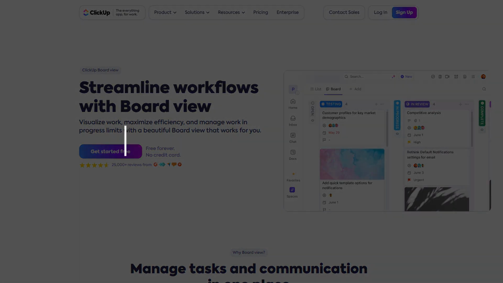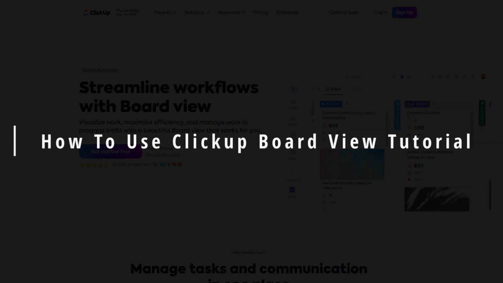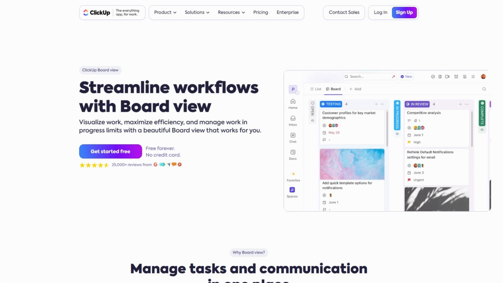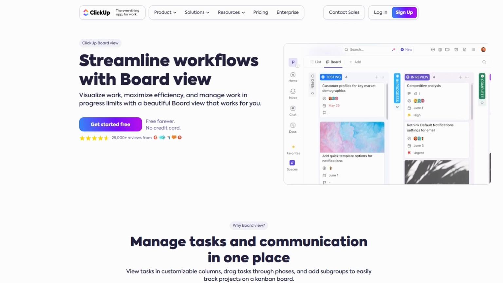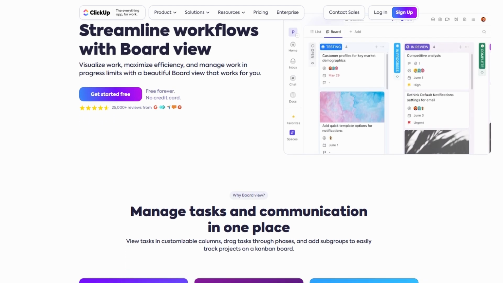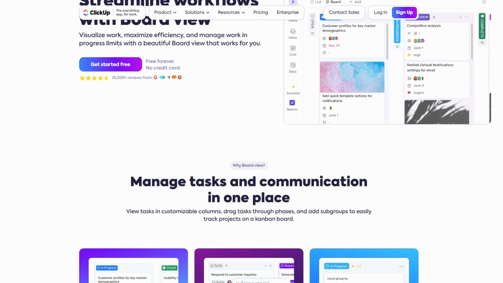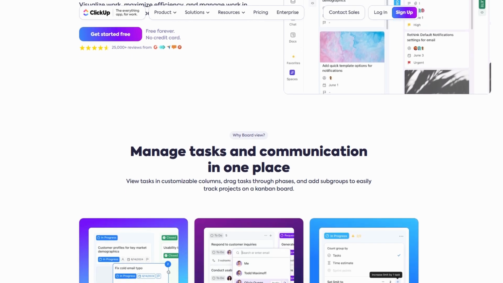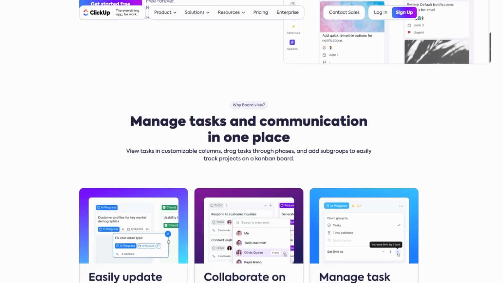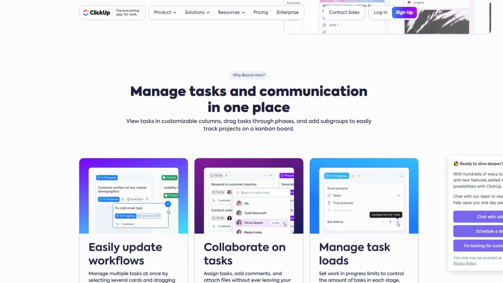Getting started with board view in ClickUp is simple and intuitive, making task management more visual and organized. If you're new to it, don't worry. I'll walk you through the setup process step by step. To get started, you'll need to add a board view to your workspace.